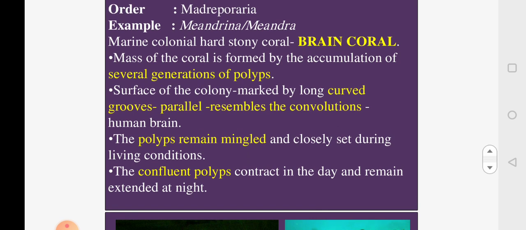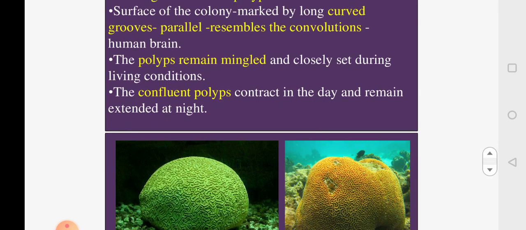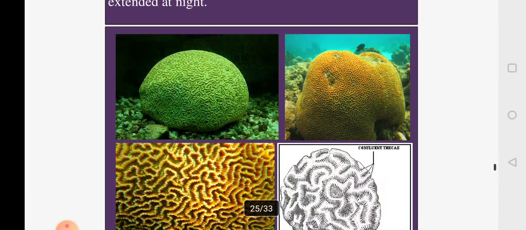In living conditions, when they put out the tentacles, it looks like on either side of the groove the tentacles are swaying in the water. The tentacles contract during the daytime, and during the night time they are put out. So these are some of the characters you have to observe in the specimen.